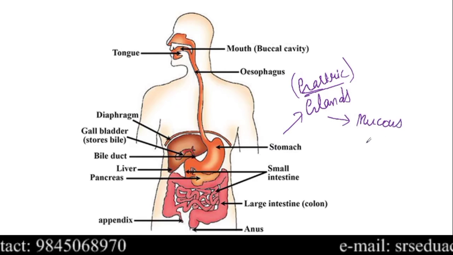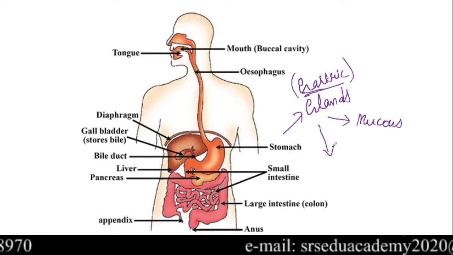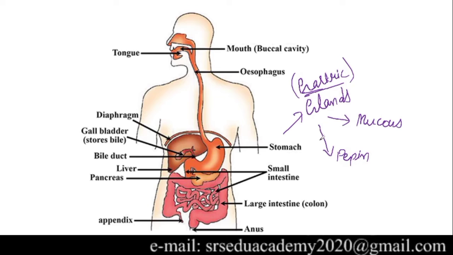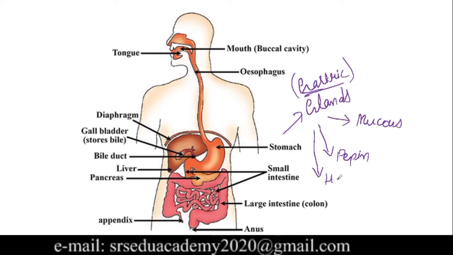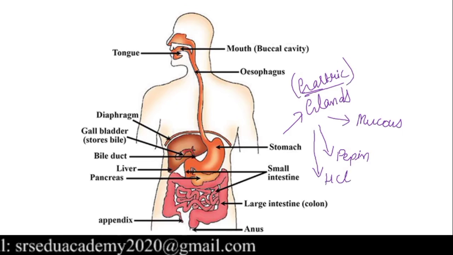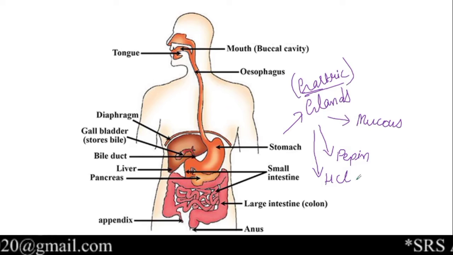The second secretion is pepsin. The third secretion made by the gastric gland is hydrochloric acid. Now we will look into the function of each of these secretions. What is the function of HCl?